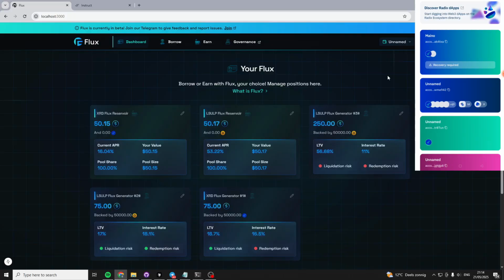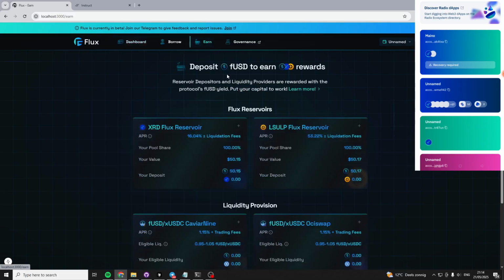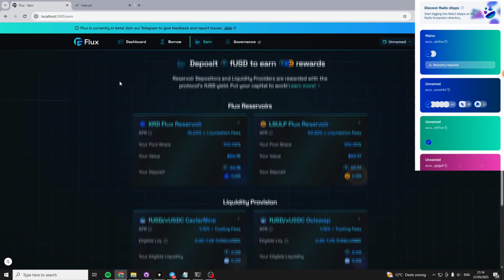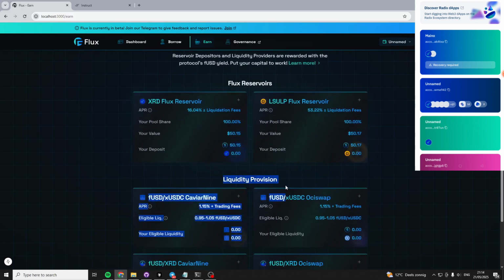Second thing I want to show in this devlog is the new earn page. So as you can see, nice little icon, right? There's a new category here called Liquidity Provision. So why is it there? First, to explain to you, probably a good idea is where does the money you can earn on this page come from?